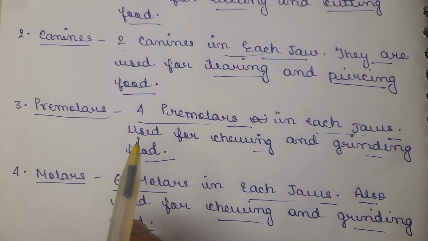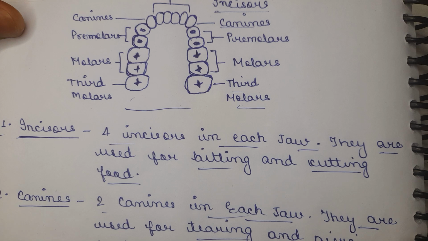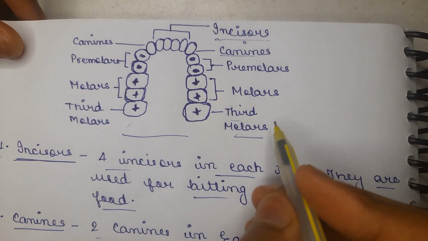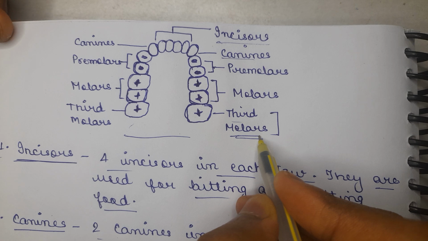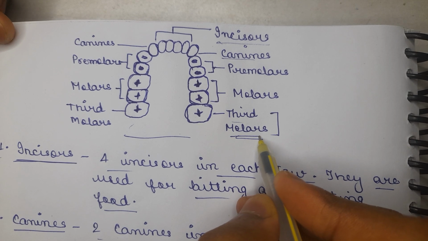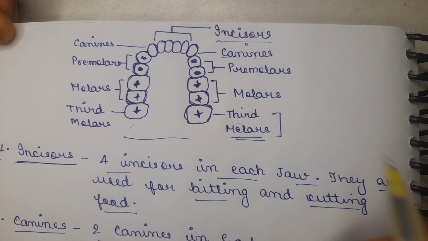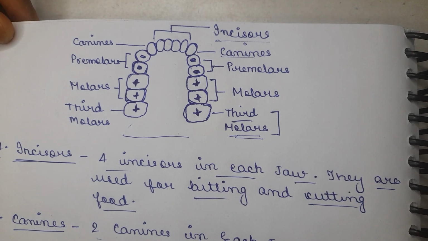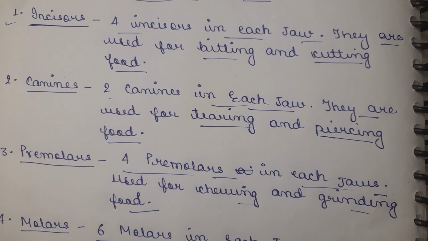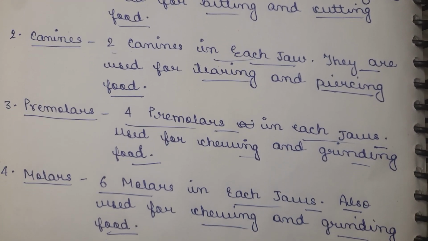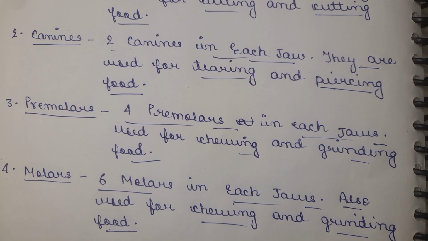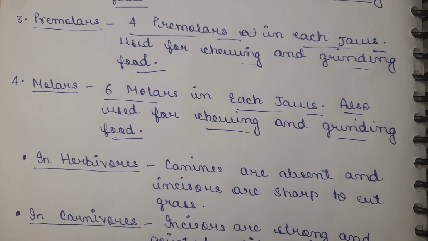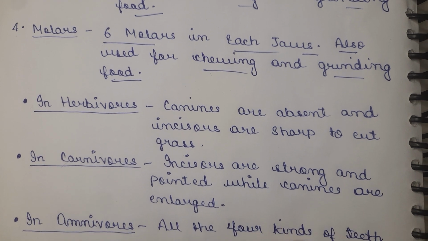So the third molar, here in the diagram I have mentioned the third molars. The third molars basically grow after the age of 18, or at most 20 years of age. That is the third molar. This third molar is also a supportive molar that helps in the function of chewing and grinding of the food. Now different types of animals have different types of teeth.